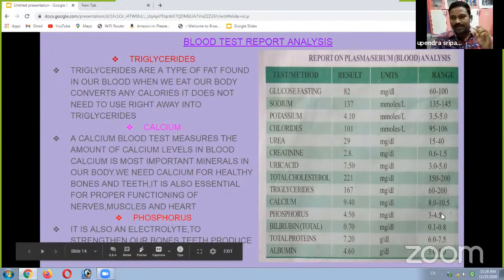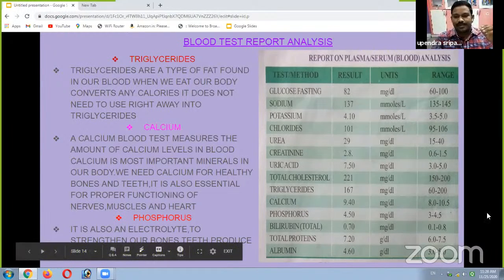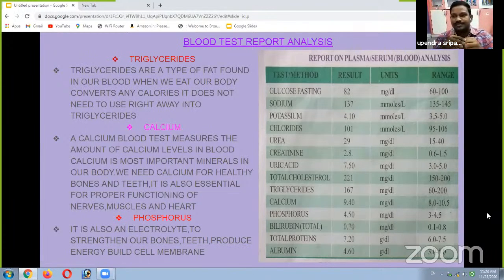So here are the normal ranges. Students, observe and notice what the normal range is and how much of these items the person has in the blood. Phosphorus is used in different body functions and healthy bones and teeth, but excess phosphorus must be filtered out of the body. For this purpose also, the kidneys take responsibility to send out excess phosphorus.